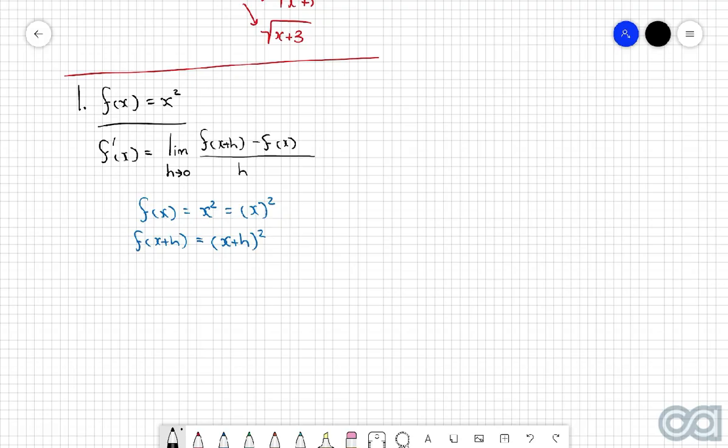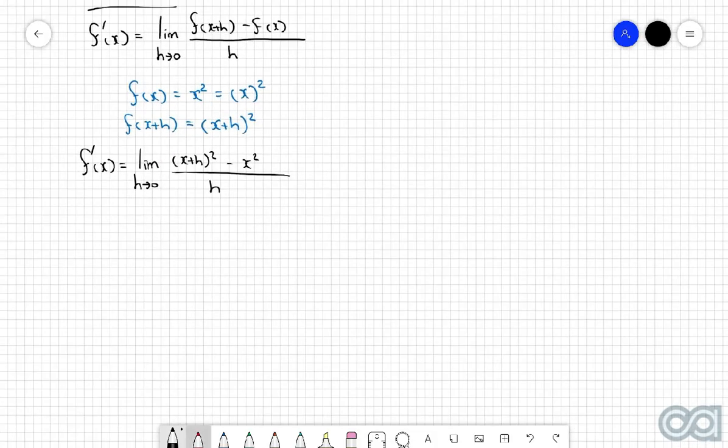Substituting both of these into the original formula, we get f dash of x is equal to the limit of h approaching 0 of x plus h squared minus x squared divided by h. Now, the big rule when you are working with first principles with standard polynomials, I'm going to write this here, is you need to expand any brackets and simplify. So pretty straightforward. Nothing that we haven't really seen or done before.